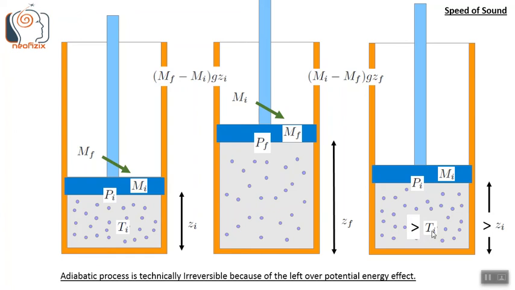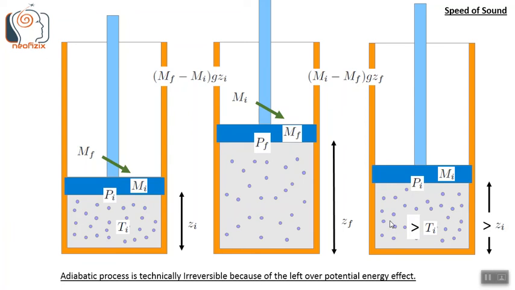The final temperature that we reach will be higher than the initial temperature Ti, and the final volume will be higher than the initial volume Zi. So it's not exactly reversible. Even if we put mi back at this stage, we will not get back Ti and Zi as the temperature and height values. There will be some leftover, which appears as the enhanced temperature and the enhanced volume. So this makes it irreversible.